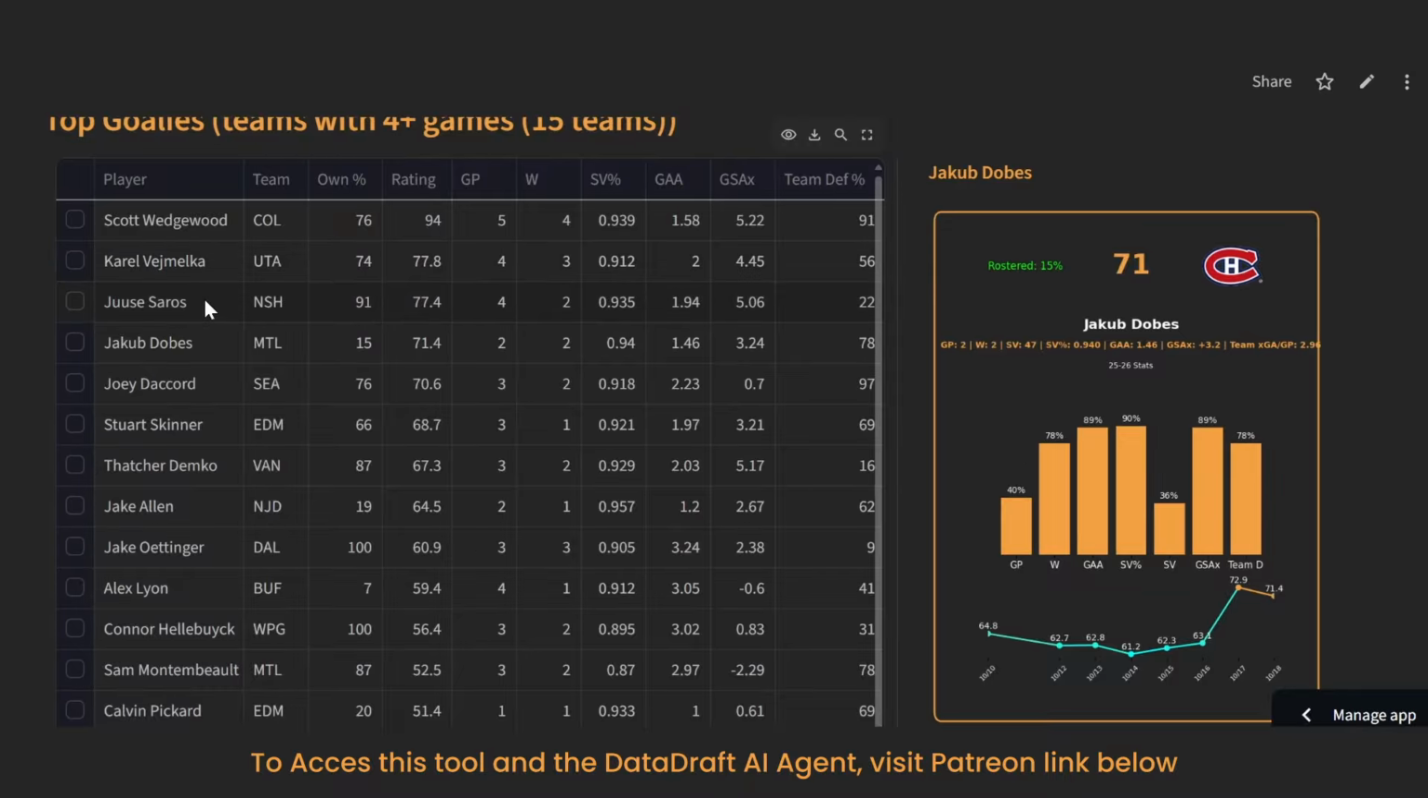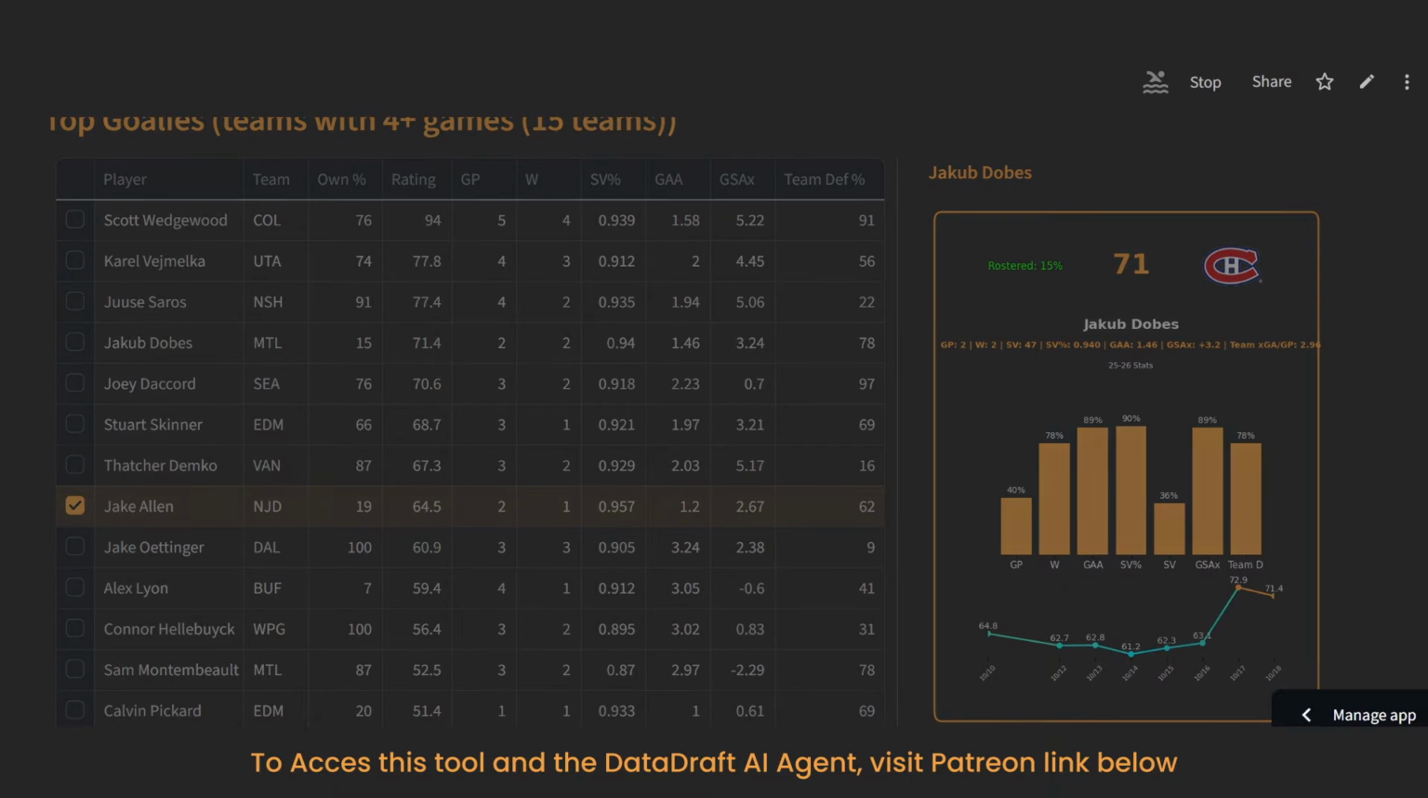You got Saros, who's been pretty good so far, one of the top goalies in the NHL. You got Vejmelka up here as well, but these guys are owned up. So if you're looking for options, you've got maybe Joey Daccord in a shallow league. Stuart Skinner's still not owned up, despite the fact that he's been pretty good, .921 save percentage and a shutout so far. Demko's looked pretty good. Jake Allen, again, the Devils have a 4-game week.